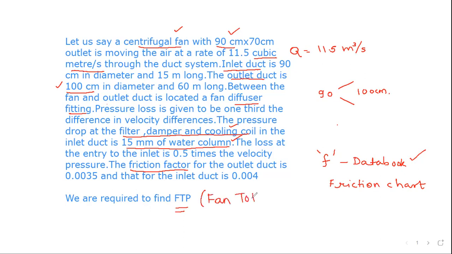If you know the fan total pressure, as I said, we can also calculate the theoretical power input to the fan, which is Q into FTP, and you can also calculate the actual power of the fan by incorporating efficiency. So the actual power of the fan would be Q into fan total pressure upon the efficiency of the fan.